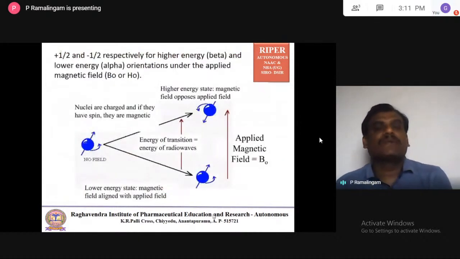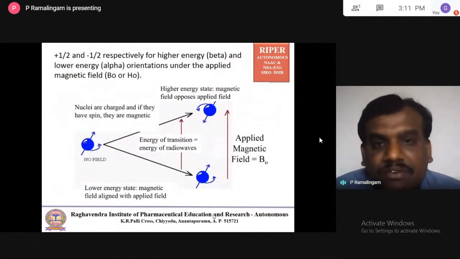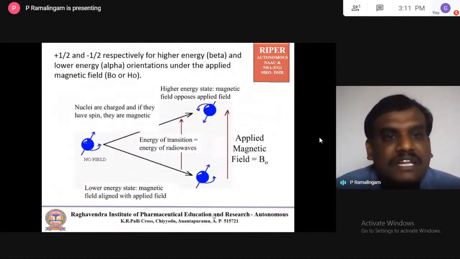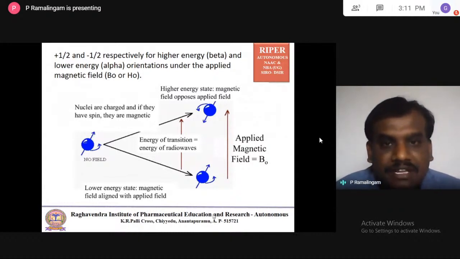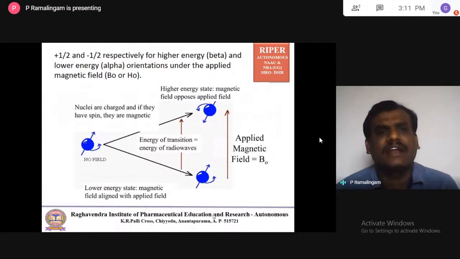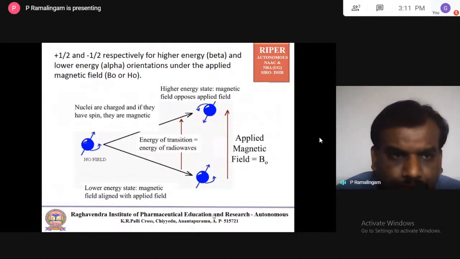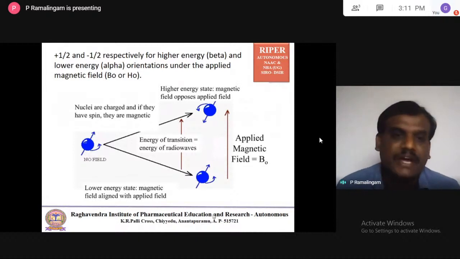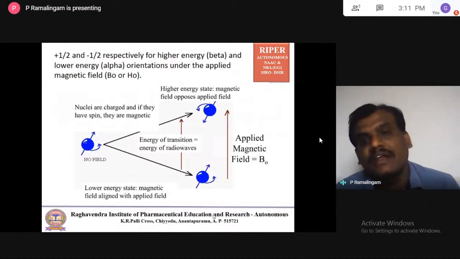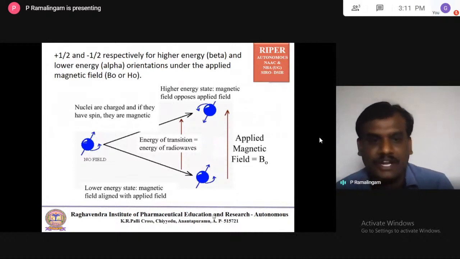Now, of these two, plus 1/2 is the higher energy level and minus 1/2 is the lower energy level. So generally we call it the higher energy orientation and the lower energy orientation under the magnetic field. How are you going to define, when a nucleus is there, whether it is a higher energy orientation or a lower energy orientation?